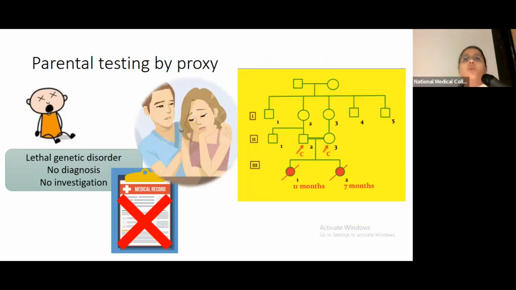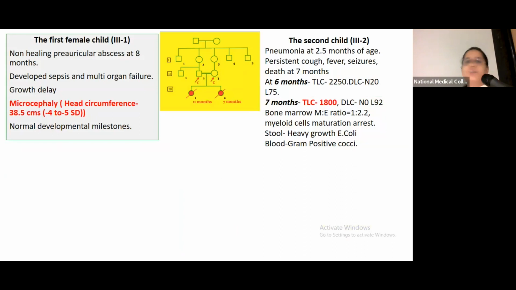One such case we saw was in 2013. It was a challenging case of a consanguineous family where the couple had 2 infantile deaths, and on history we found out that the first female child developed sepsis and multi-organ failure after an episode of non-healing pre-auricular abscess at 8 months. She also had growth delay and microcephaly. The second child developed pneumonia at 2.5 months, with persistent cough, fever, and seizures. Her investigations were available with the parents, and on review we found out that she had neutropenia. Neutrophils were absolutely 0, and stool and blood showed the presence of microorganisms.